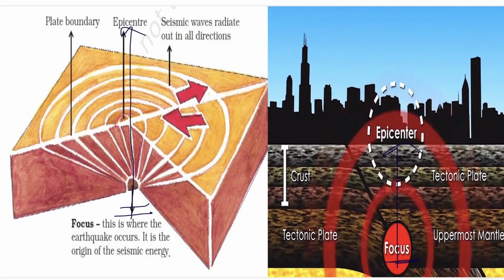Now see the intensity of the seismic waves. As the seismic waves move away from the epicenter, they become slow, and the waves which are closest to the epicenter would be the strongest. So the intensity of the waves gradually reduces when the waves move away from the epicenter. That's why it is said that the greatest damage happens near the epicenter.